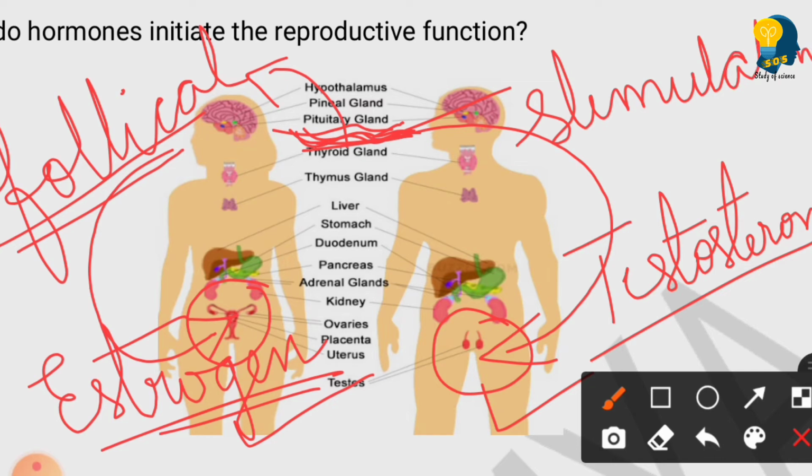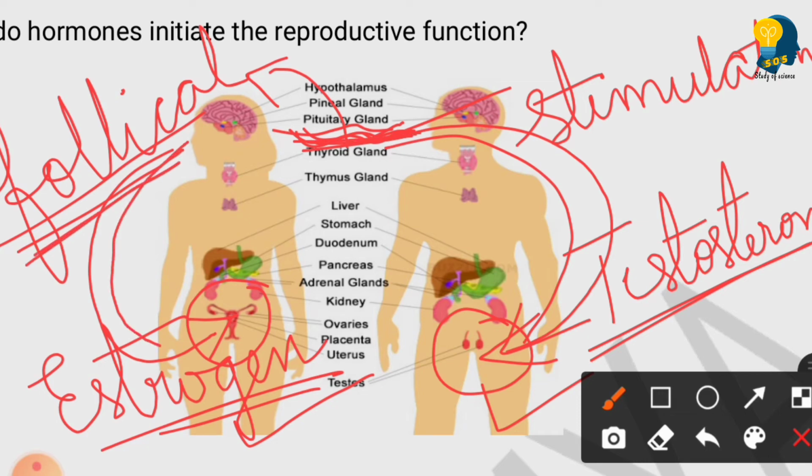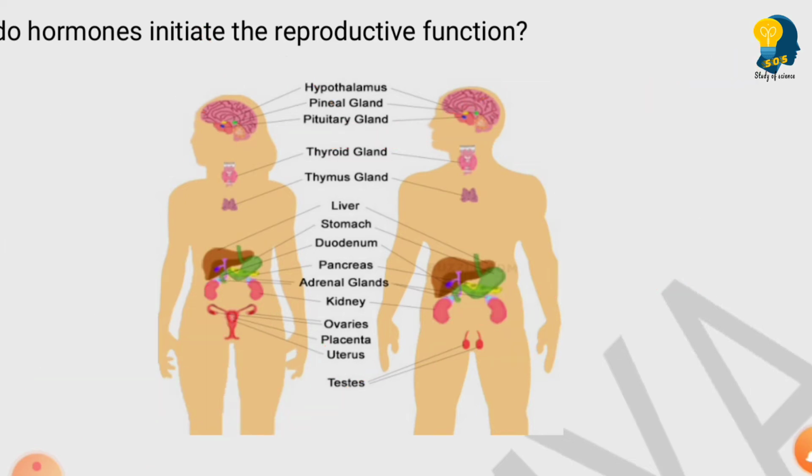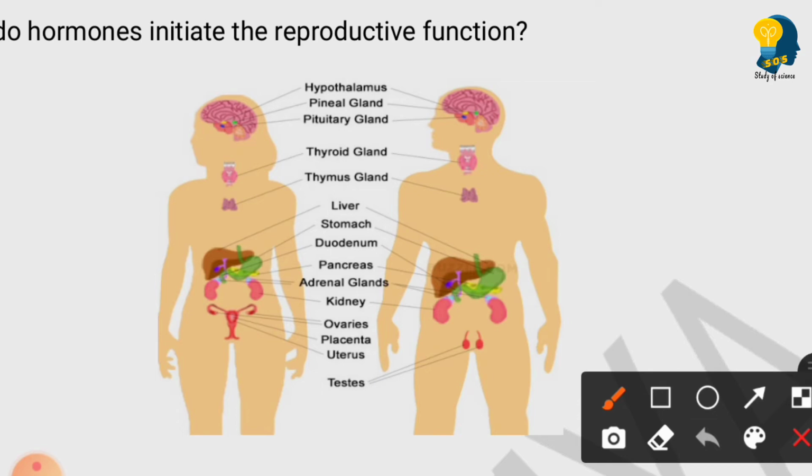In the case of male, the stimulating hormone will send the signals to the testis, so the testis releases the testosterone. In the case of female, the pituitary gland releases the follicle stimulating hormone, and this sends the signals to the ovaries. Ovaries release the hormone called estrogen. So testis and ovaries now got stimulated.